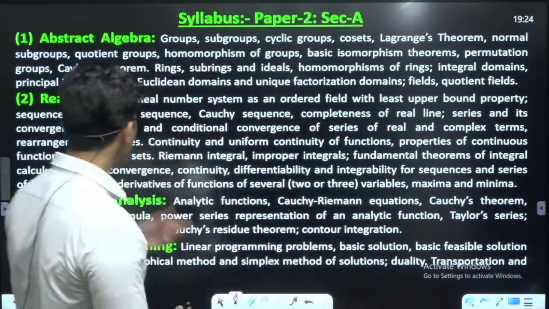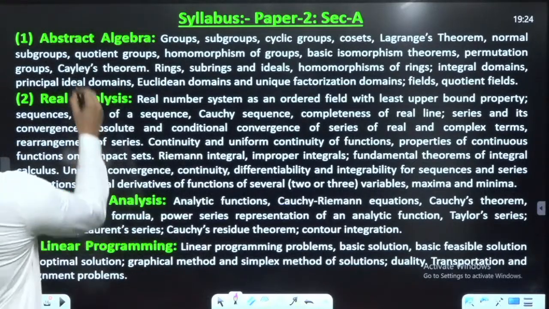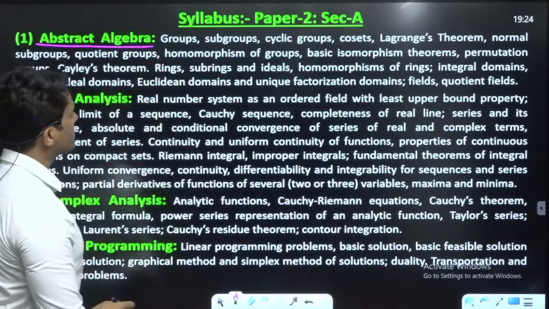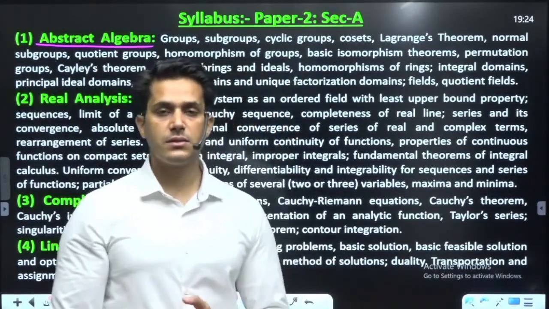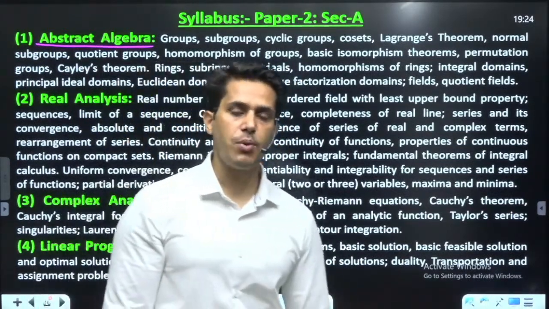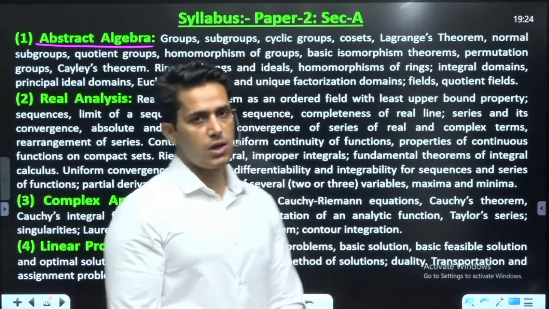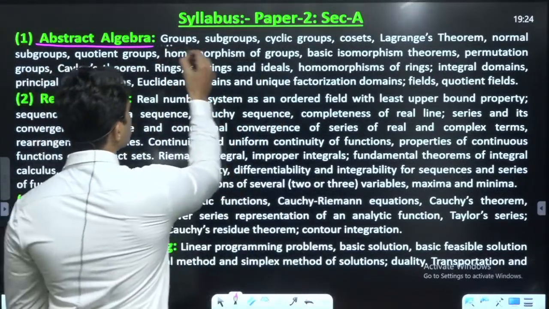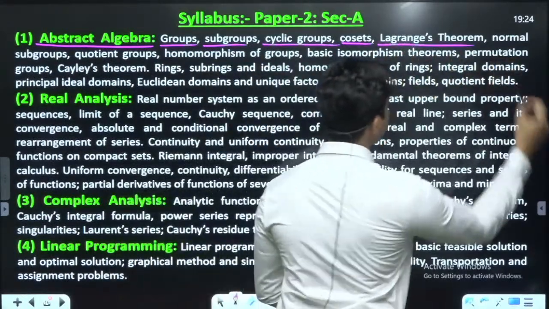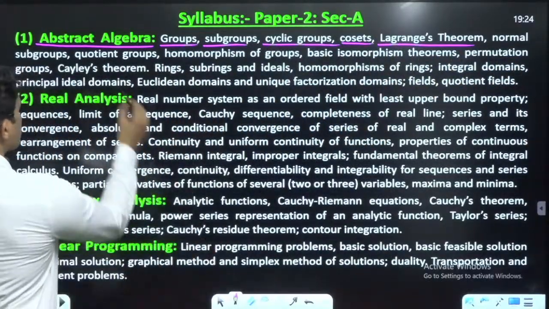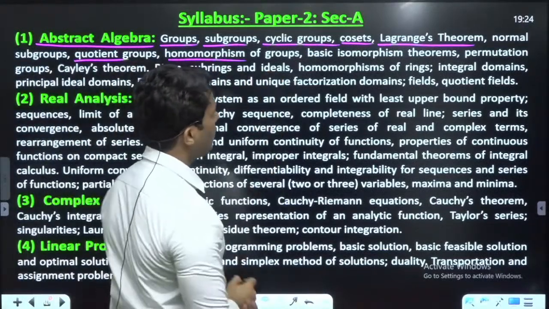Okay? So abstract algebra. In the BSc program, in every university, abstract algebra is a very important topic, and you have studied it in your graduation also. Groups, subgroups, cyclic groups, cosets, Lagrange's theorem, okay, normal subgroup, quotient group, homomorphism.